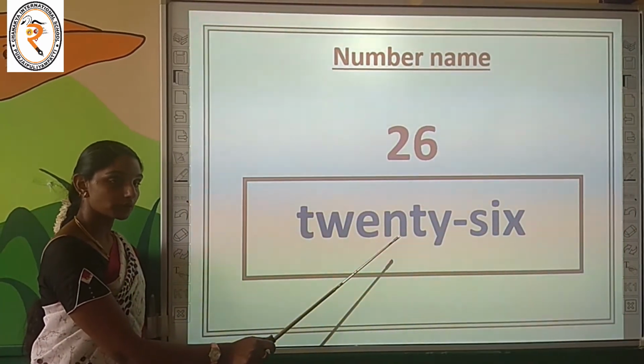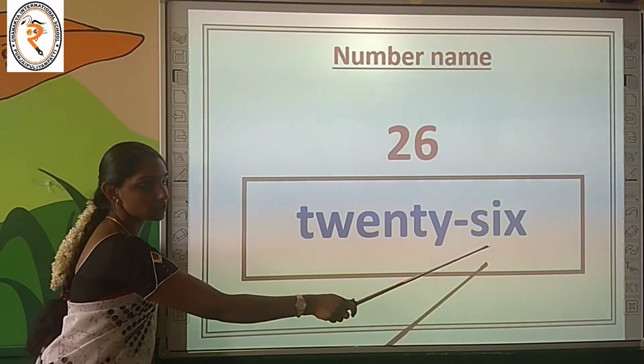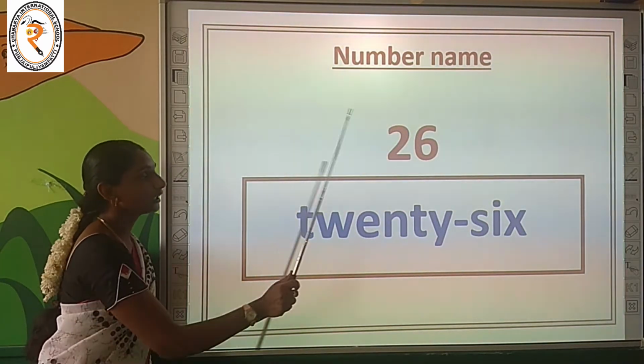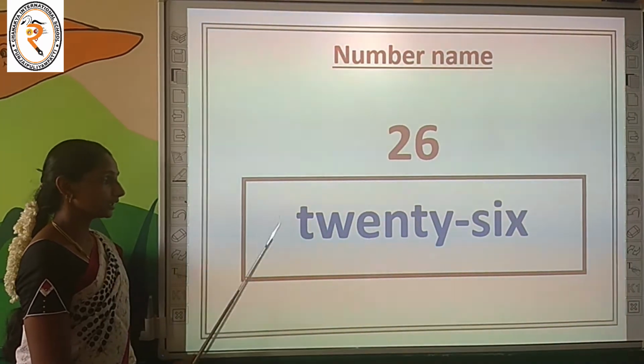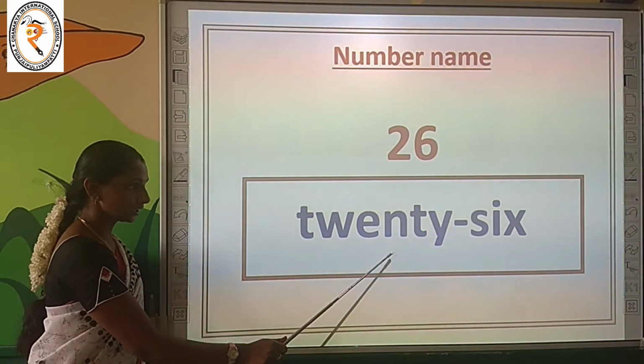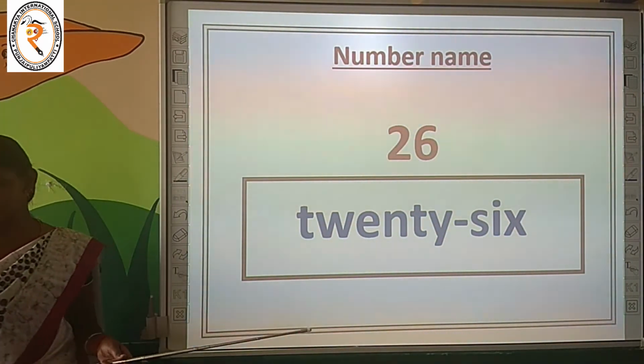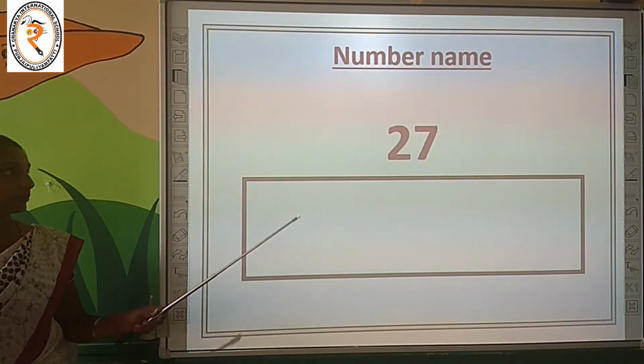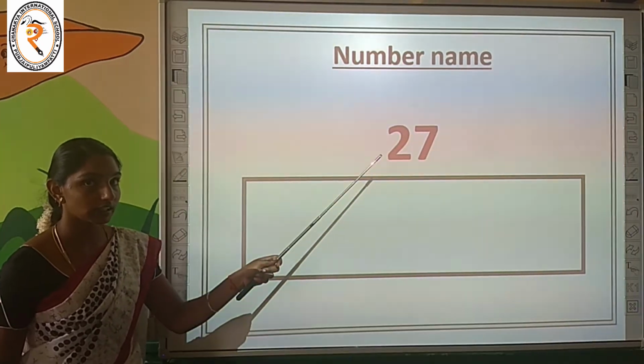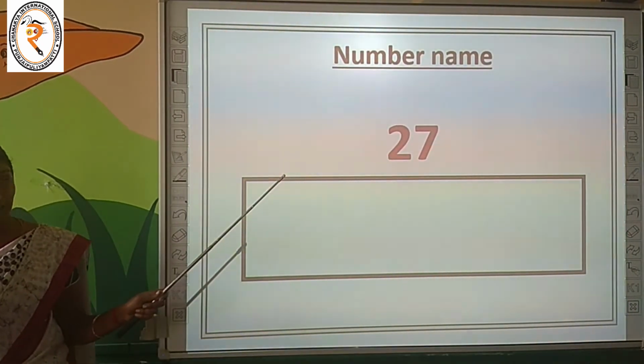T-W-E-N-T-Y. What is it? 20. S-I-X. What is it? 6. 26. Spell with me. T-W-E-N-T-Y, 20. S-I-X, 6. 26. Move on to the next number. What is it? Can you tell me? 27. Very good.